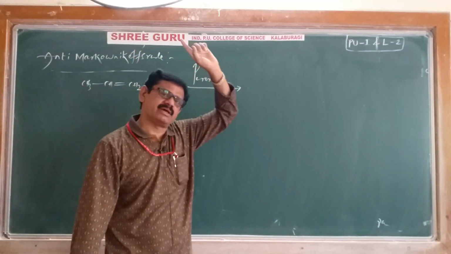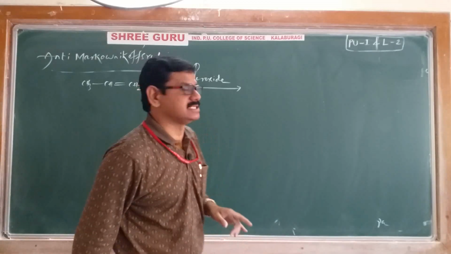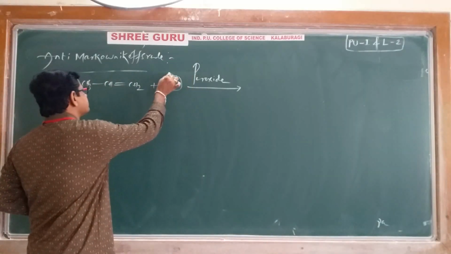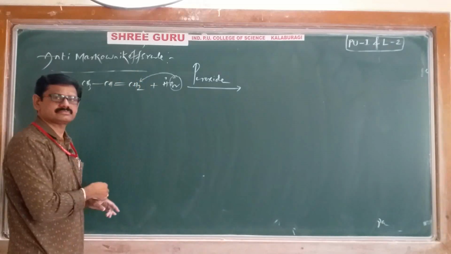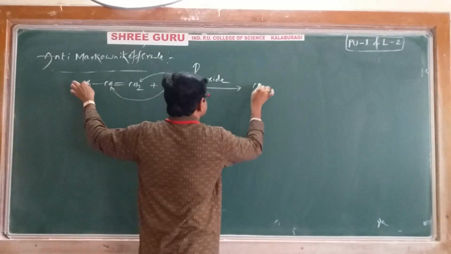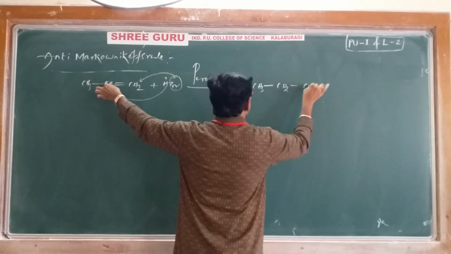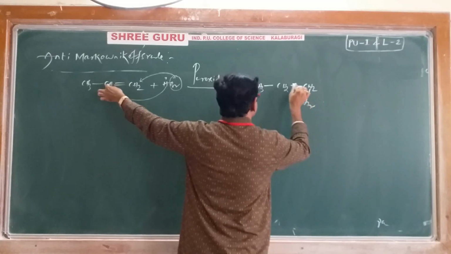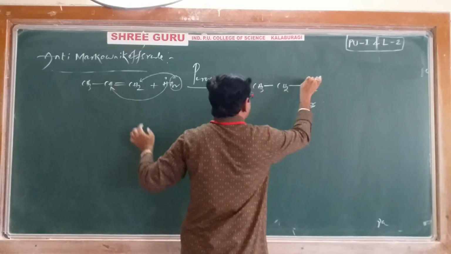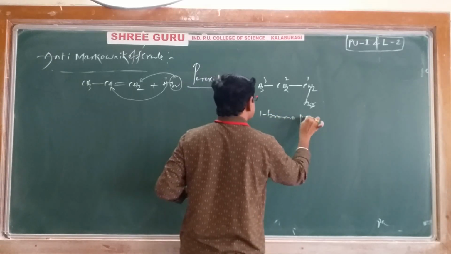There less number of hydrogens, here more number of hydrogens. Br minus will come and add here, H plus will come and add here. Then you will get CH3, then CH2, single bond, CH2Br. We are getting 1-bromopropane.